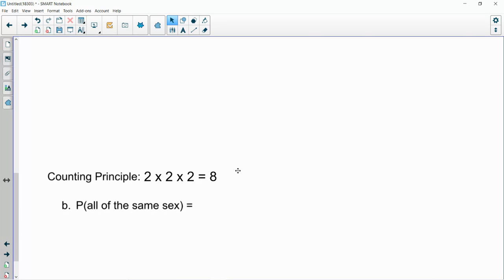So part B is interesting. Now we're going to shift gears over to the probability end and say, well, what is the probability that all 3 children are the same sex? So they're all male or all female.